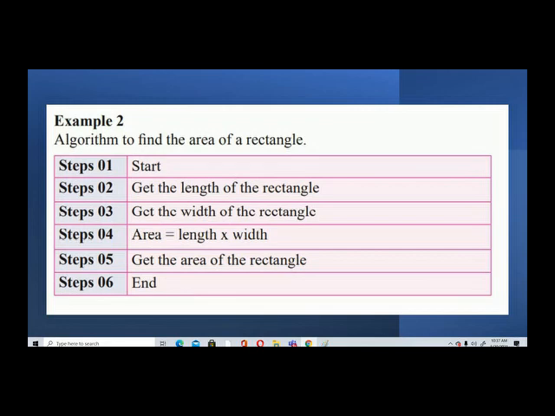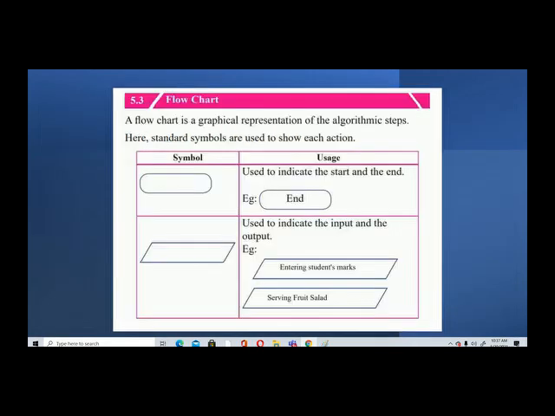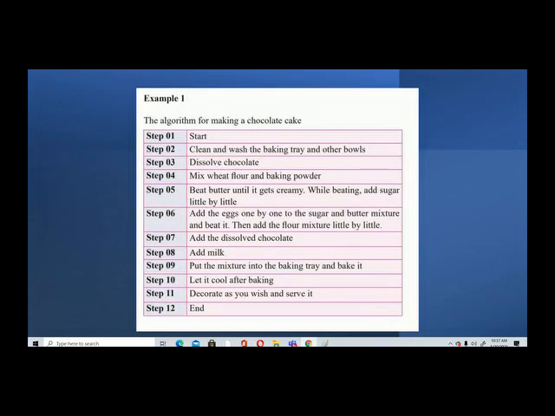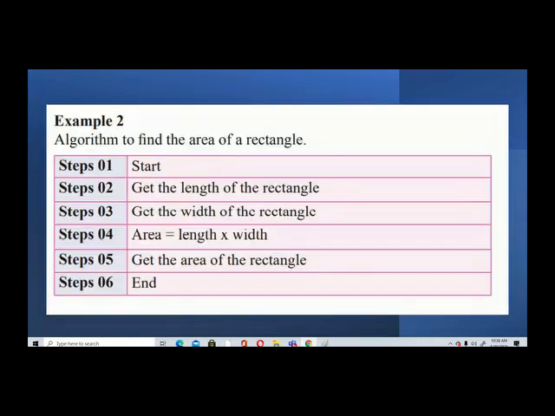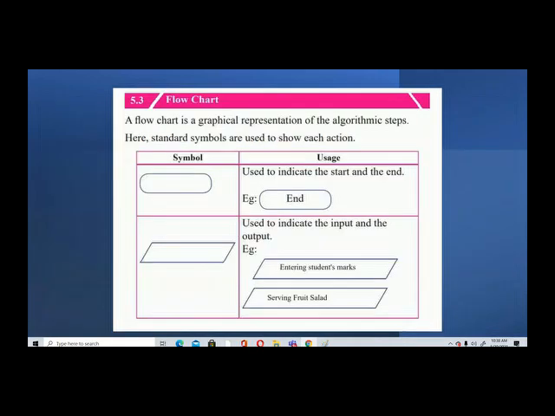For those who don't like writing these long sentences, because an algorithm has to be written stepwise, you can use flow charts. This is a very easy way to show how you are going to solve the problem. These are some of the symbols that we use in a flow chart.